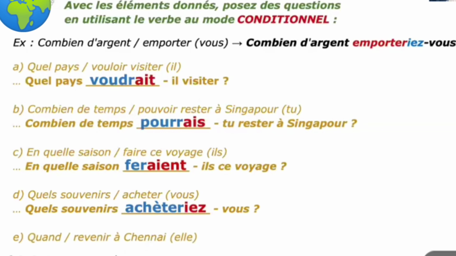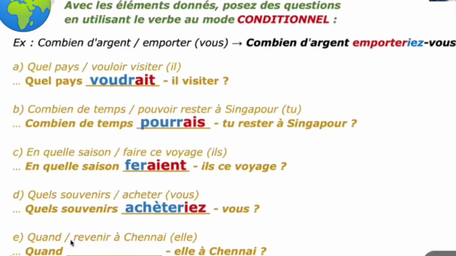Revenir is the verb here. You have to conjugate it in conditional tense according to the subject pronoun elle. So, a meaningful sentence: revenir, you have to change it to the conditional.